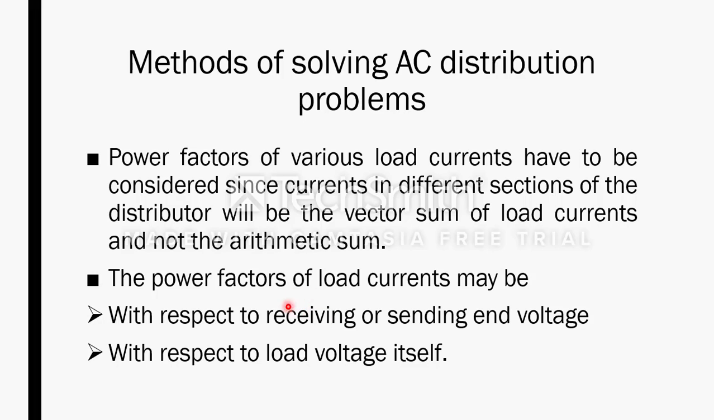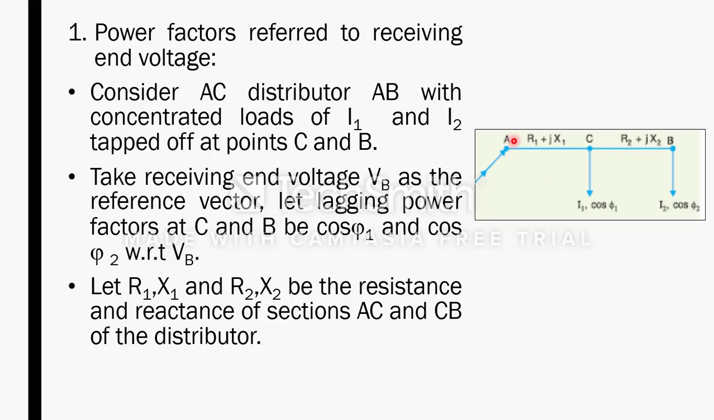Now we will see this first type, and then we will analyze how we can get the sending end voltage, feeder voltage VA. Here the first type is power factor referred to receiving end voltage. So receiving end voltage, we are considering these power factors. Receiving end voltage is taken as VB. Now this is a single line diagram of a distributor system. We have a feeder at point A, and then AC and CB, or AB, is the distributor, and points C and B are the service mains tappings.